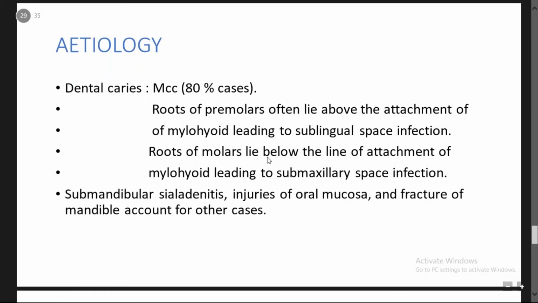Etiology: dental caries, most commonly in 80% of the cases. The roots of the premolars, that is the teeth present anterior to the molars, often lie above the attachment of the mylohyoid, leading to sublingual space infection. Roots of the molars lie below the line of attachment of the mylohyoid, leading to submaxillary space infection. Submandibular sialadenitis, injuries of the oral mucosa, and fracture of the mandible account for other causes.